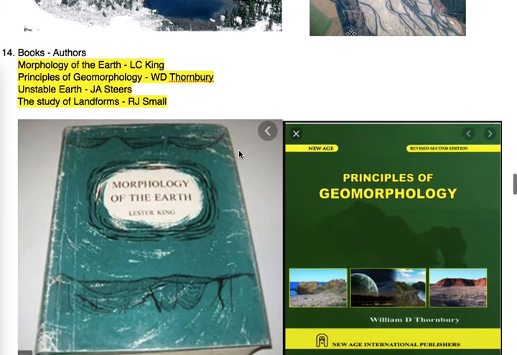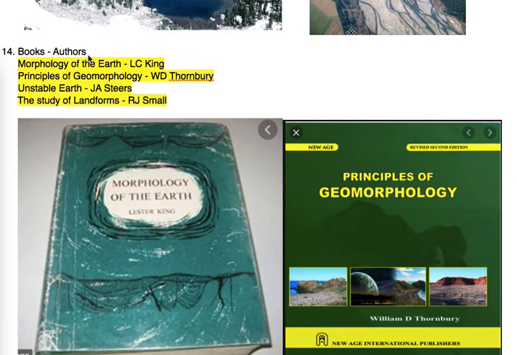Next, about books and authors. Morphology of the Earth is written by Lester King. Principles of Geomorphology, W. D. Thornbury. The Unstable Earth, J. A. Steers. The Study of Landforms, R. J. Small.